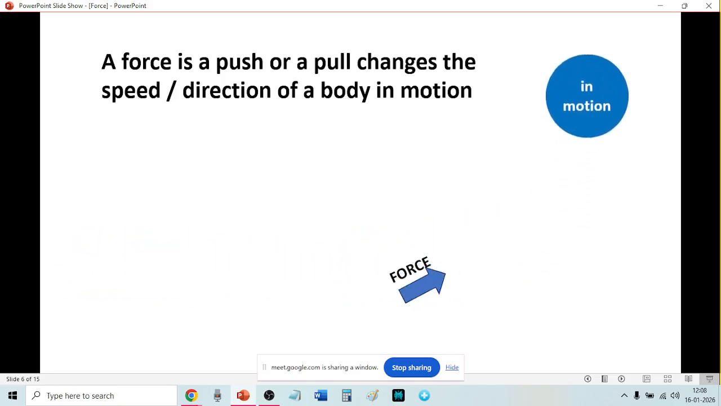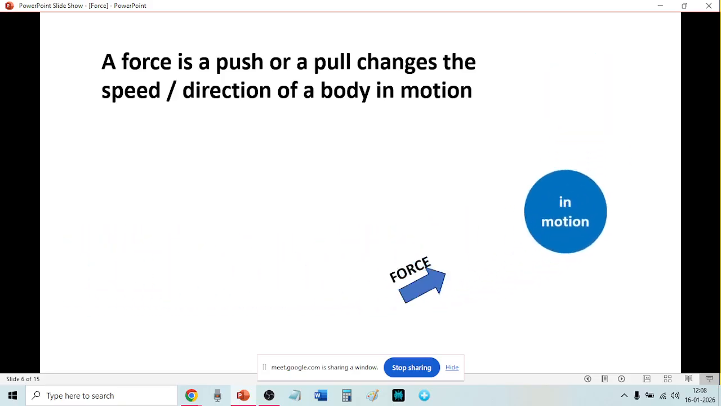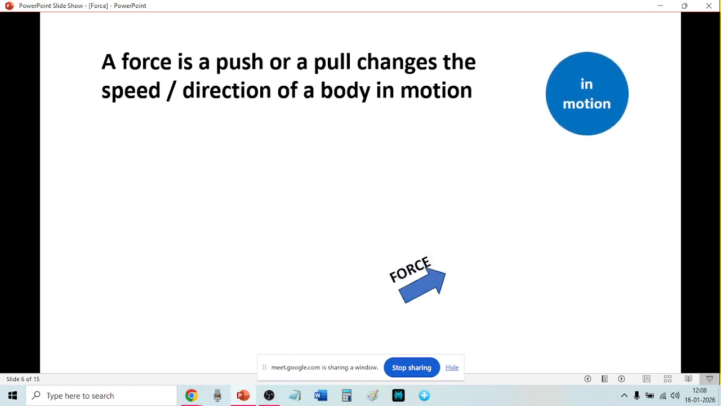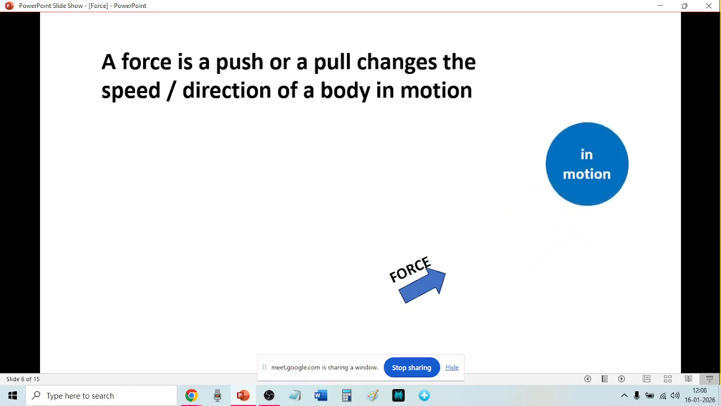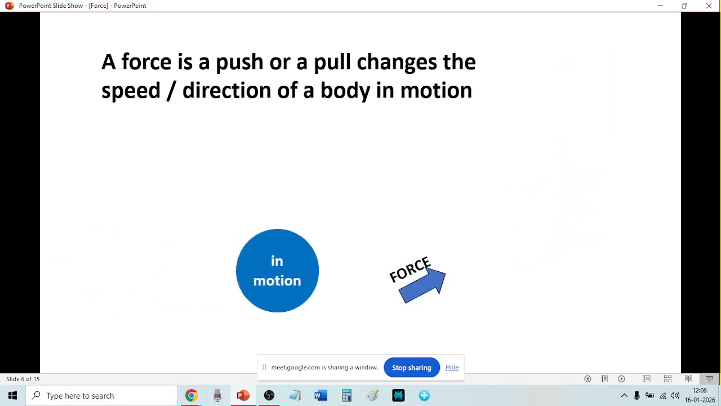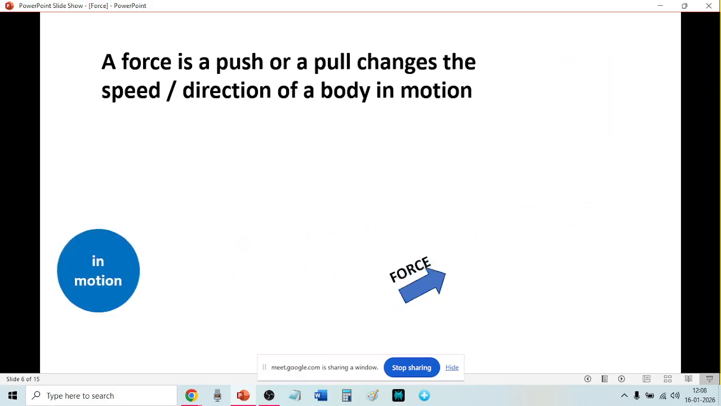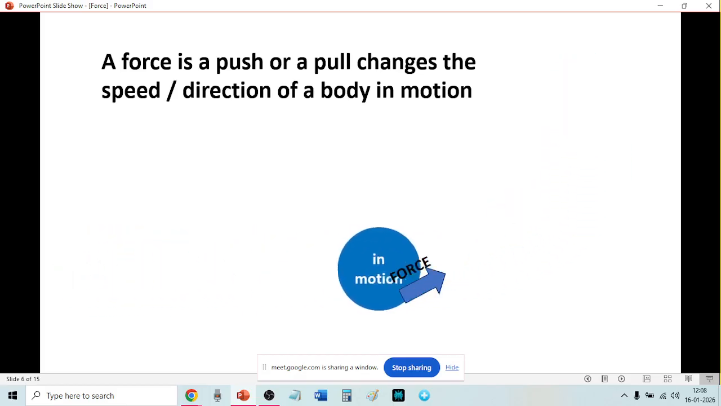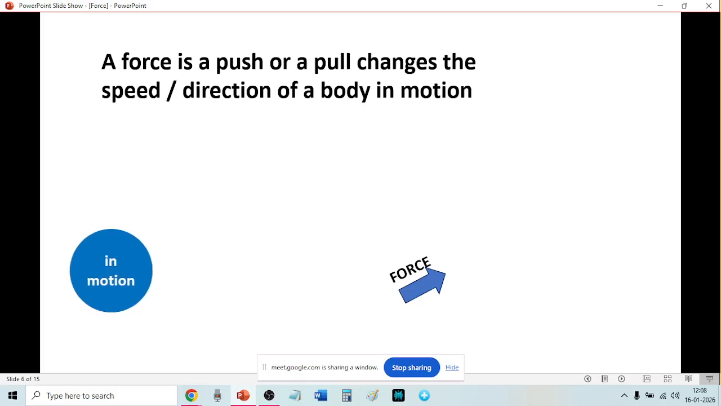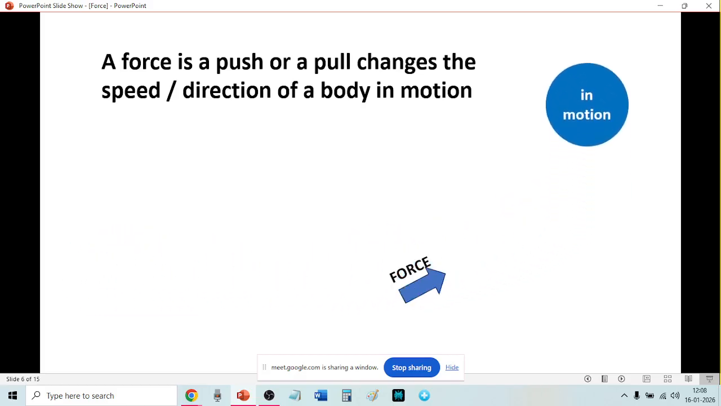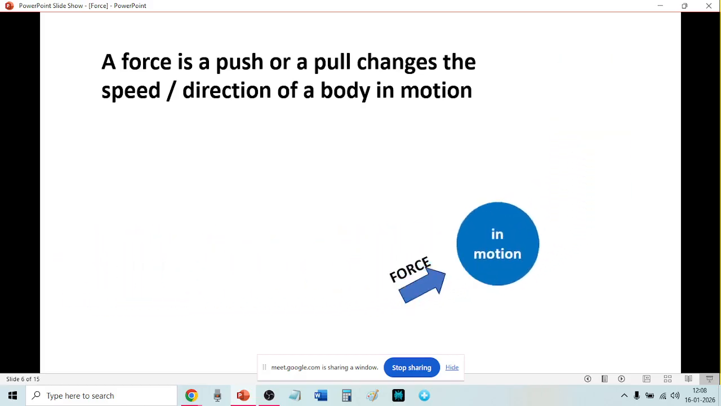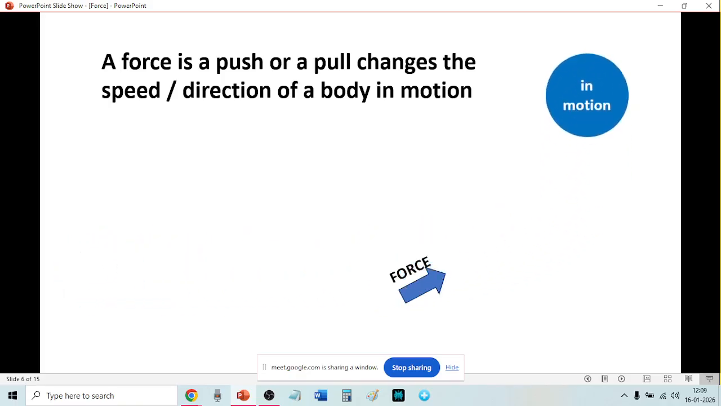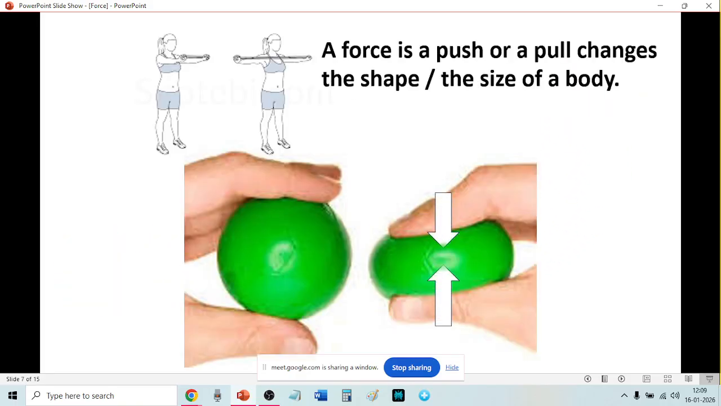Yes. After halfway, why? Because of the force. It comes halfway but does not move straight. It is changing because of the force. The body is in motion, but the force is changing the speed and the direction. Clear? Okay. So a force is a push or a pull that changes the speed or direction of a body in motion.